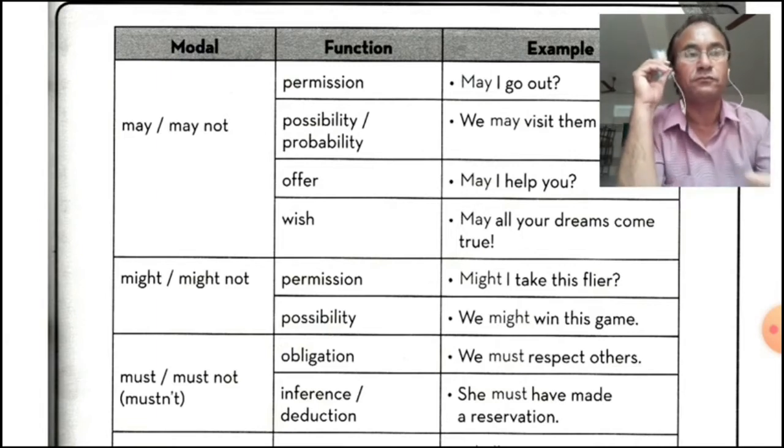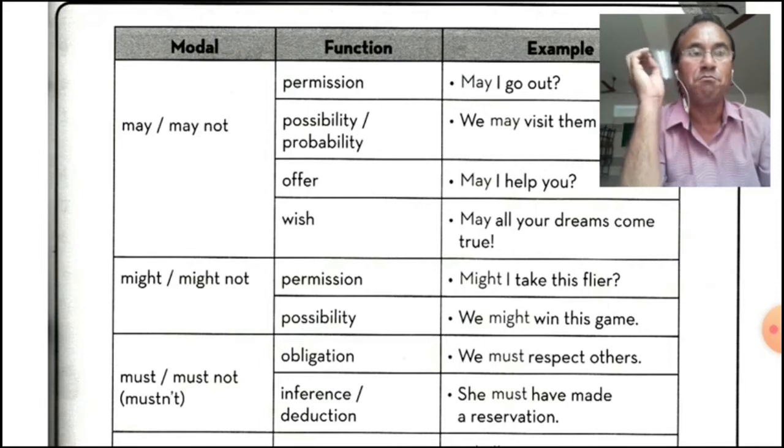Now let's see permission, like might I take this flyer? This is like may. Possibility like may: we might win this game. Less possibility.